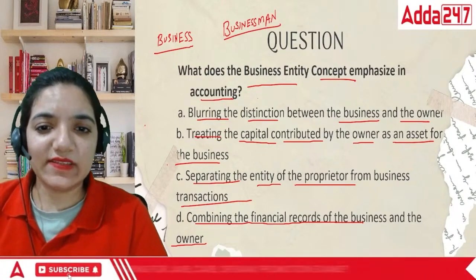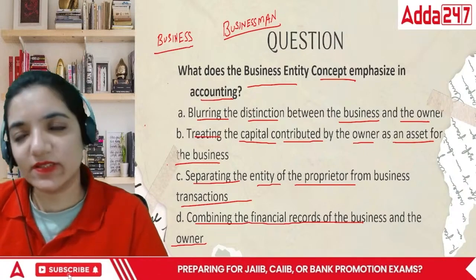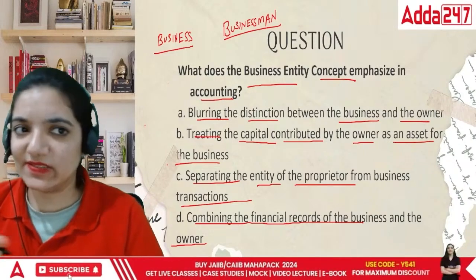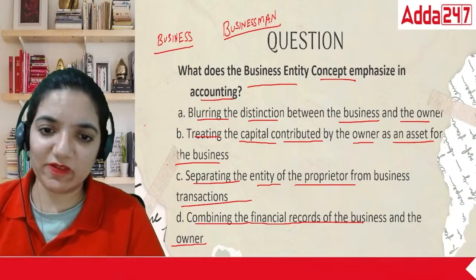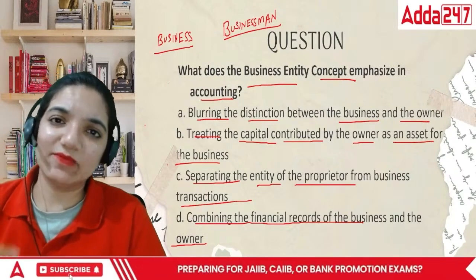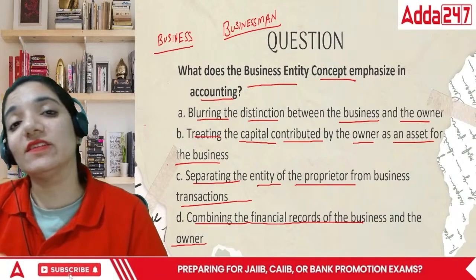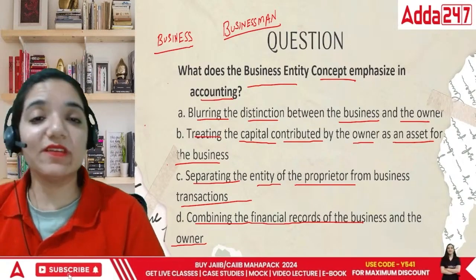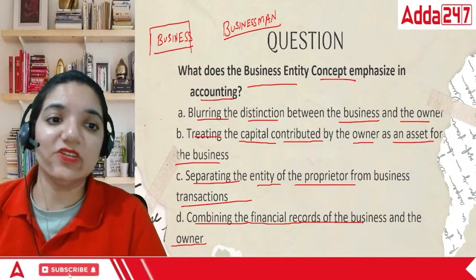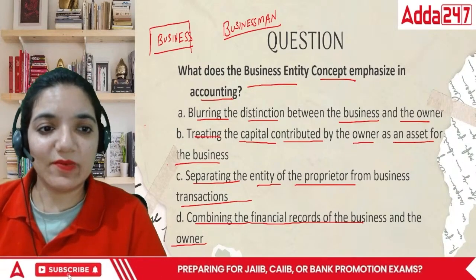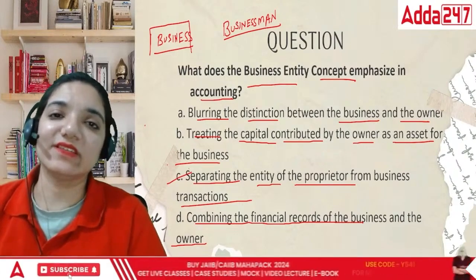That means whatever the businessman is doing is separate from the business. He adds money, it's separate. He takes money out of the business, it's separate. He does something for his personal money, it's separate. Whatever the business is doing is completely different from that. So in this case, the correct answer would be separating the proprietor from the business transactions.